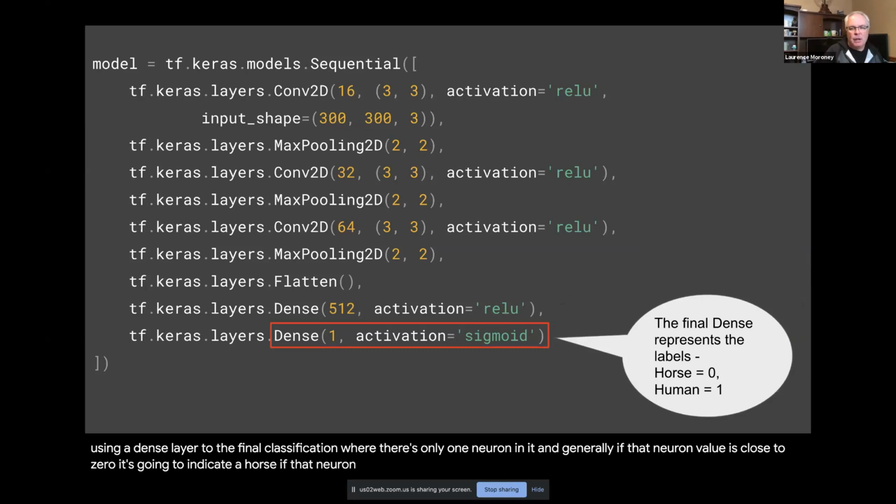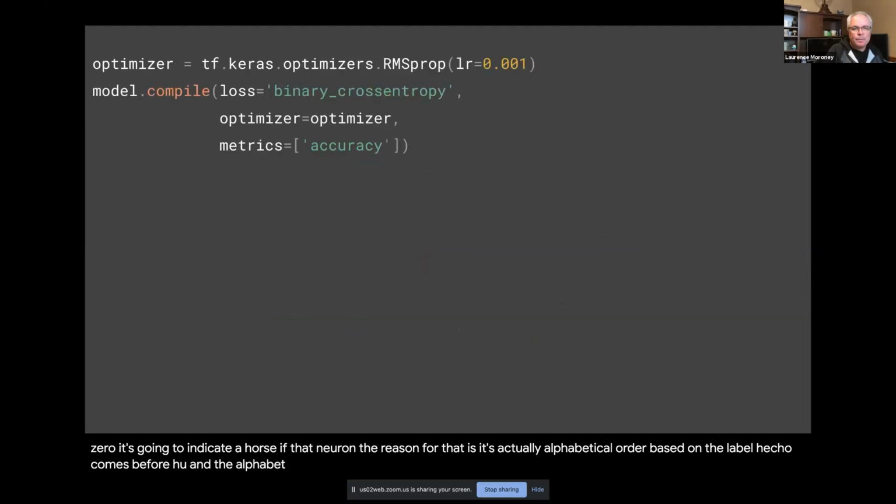If that neuron value is close to 1, it's going to indicate a human. The reason for that is it's actually alphabetical order based on the label. HO comes before HU in the alphabet.